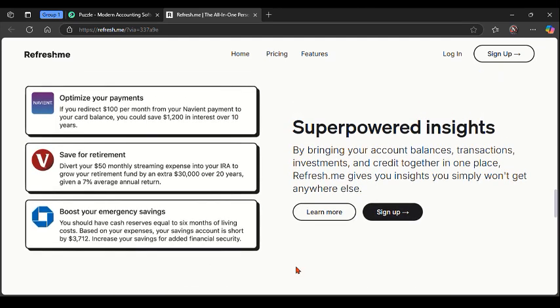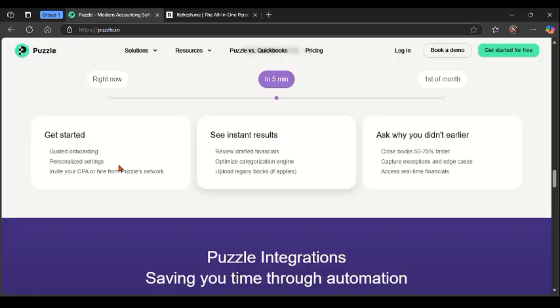Now, talking about Refreshme on the other side, it suits freelancers and very small businesses needing simple income and expense tracking. And here's a quick review of the pros of this platform. It has an ultra-simple user experience. It's also designed for solo entrepreneurs with minimal accounting needs, and it's mobile-friendly with fast-response entry. Now, here's a quick look at the drawbacks of this platform.